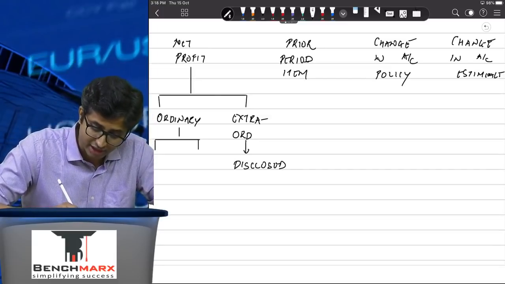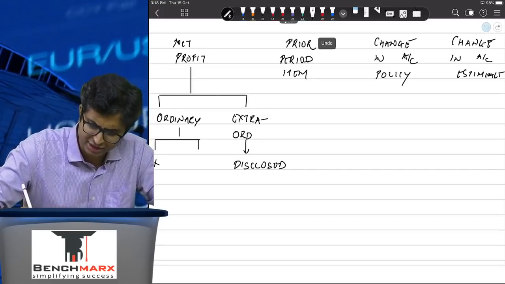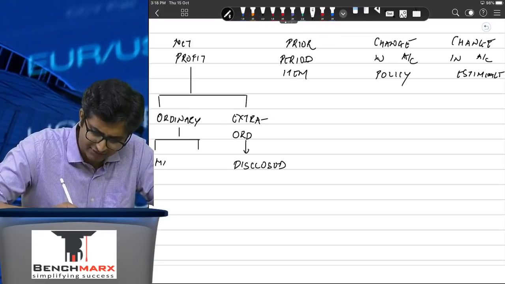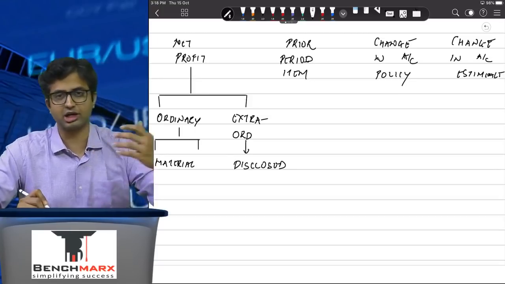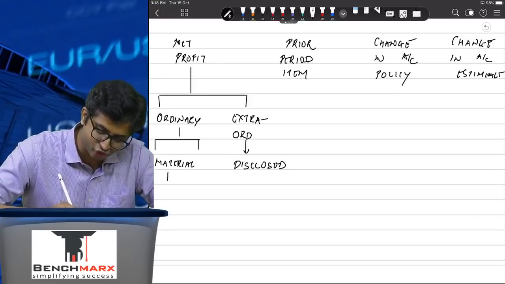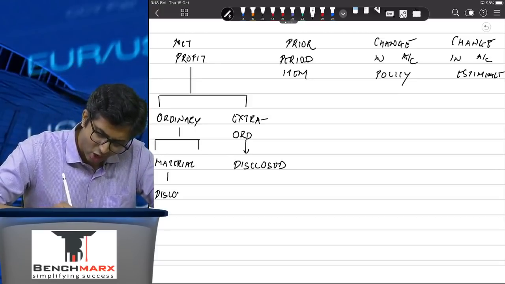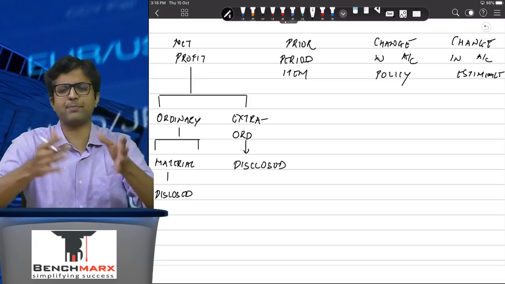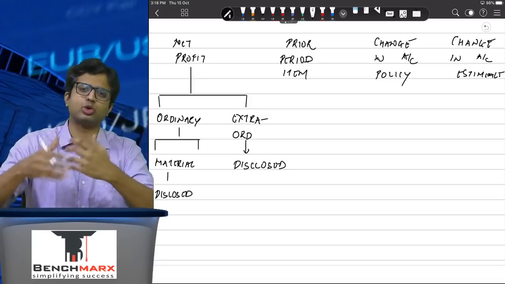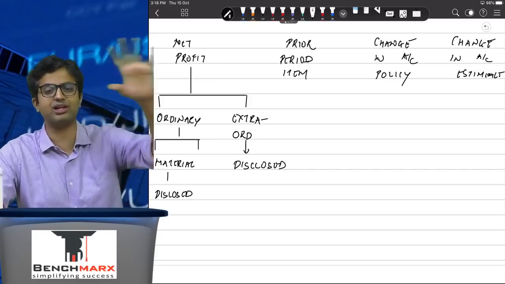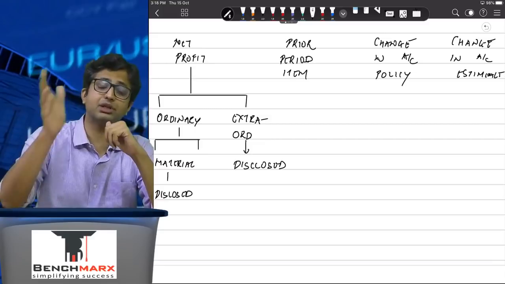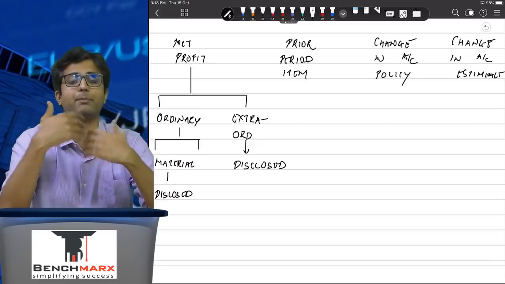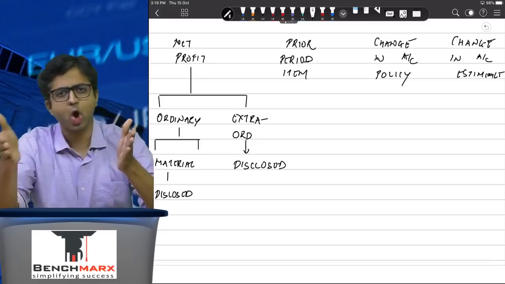So extraordinary items, if they are material, and what we loosely call exceptional, if they are material, looking at the size or looking at their frequency, then they should be disclosed. All other items may not be separately disclosed. They might be aggregated together and they can be shown. So while presenting net profit, extraordinary items have to be separately shown, and within ordinary items, items which are material, looking at the size or frequency.